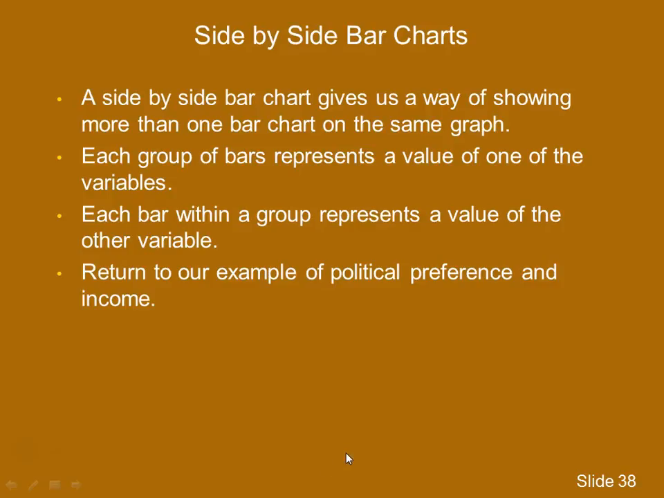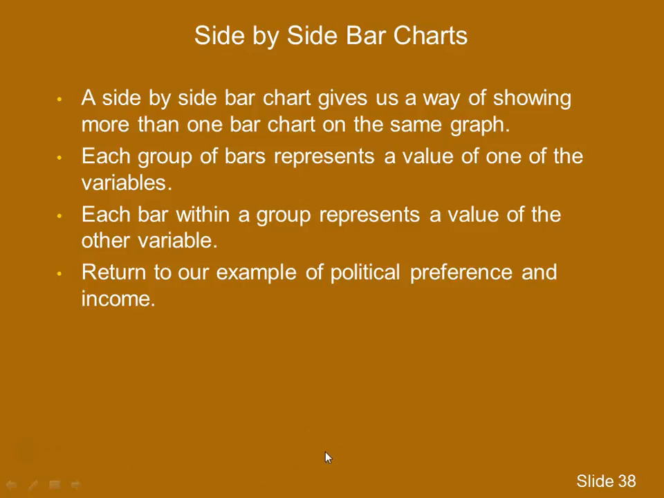Okay, a couple of other things that we can use to represent two variables. We can go back to bar charts and modify them somewhat. One thing that we can do is what's called a side-by-side bar chart, which will allow us to show two bar charts on the same graph. Each group of bars is going to represent one value of one of the variables, and each bar within the group represents a value of the other variable.